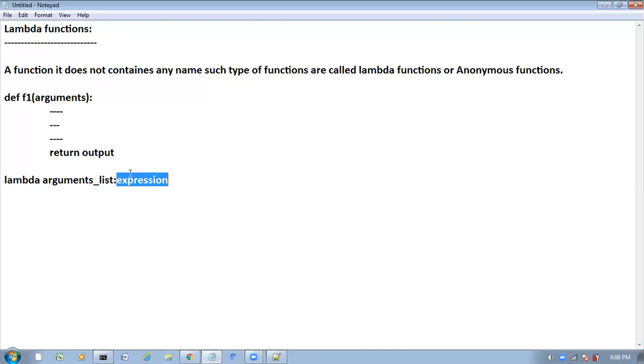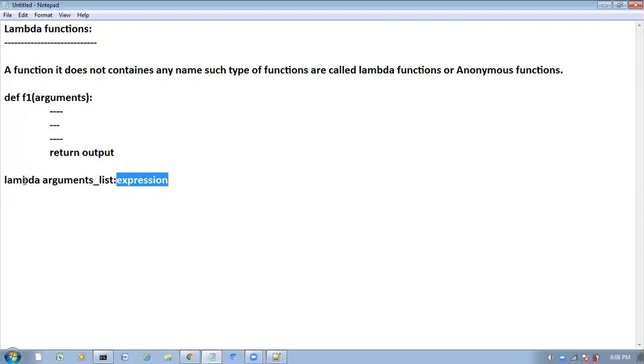So by using lambda functions, we can reduce the length of the code. We can write very crisp code. What is the main use of lambda functions? Reducing the length of the code. We can use lambda functions for instant use. Like OTP numbers are for one time usage, lambda functions are also used for one time usage.